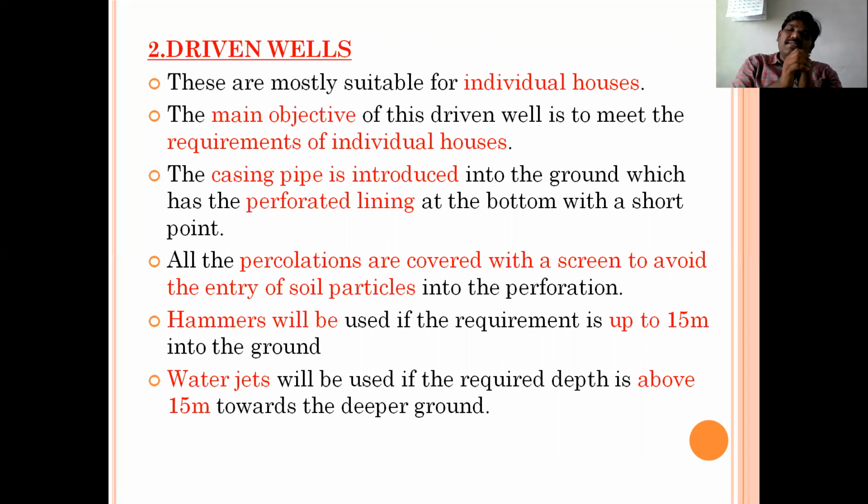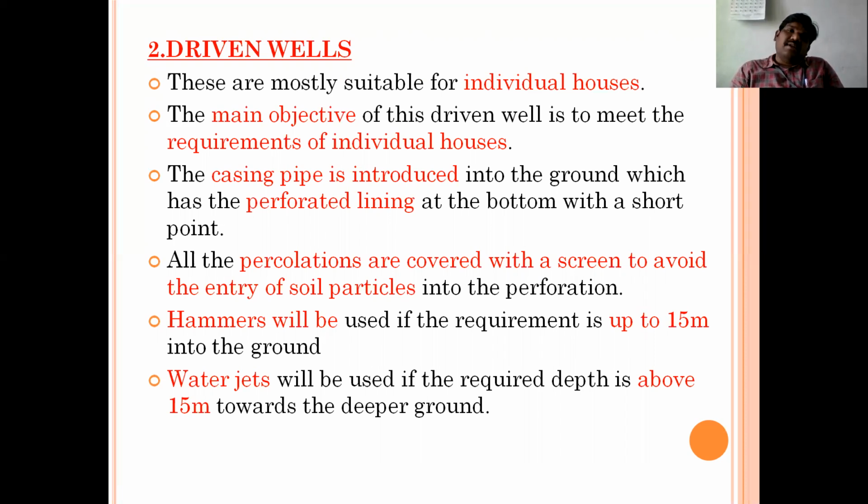See here, what is the basic thing before you go for a driven well? These are mostly suitable for individual houses, to meet the requirement of water exclusively for individual houses. A casing pipe will be introduced into the deeper ground. At the bottom of the casing pipe, a perforated lining will be given. For what? Not for decoration or some other purpose. The only purpose is to avoid the entry of soil particles into the tube or into the pipe.